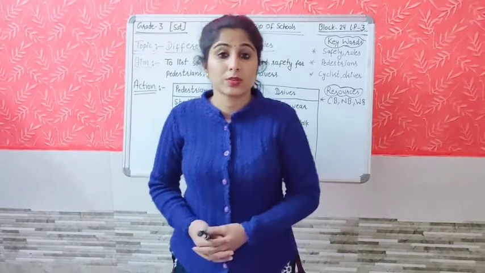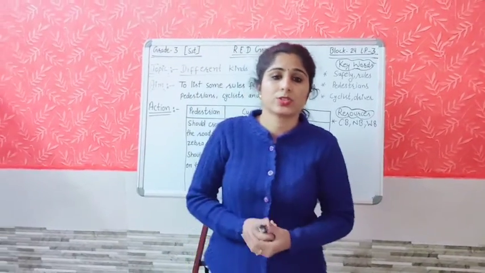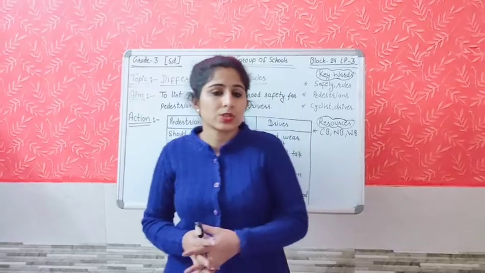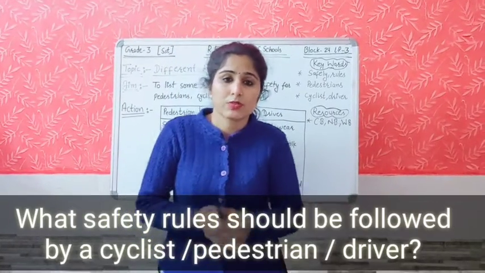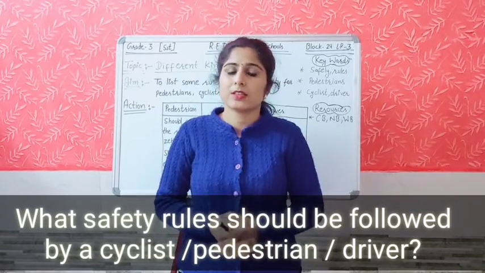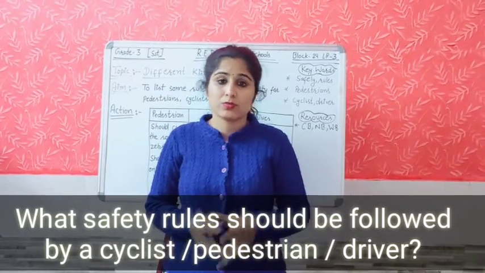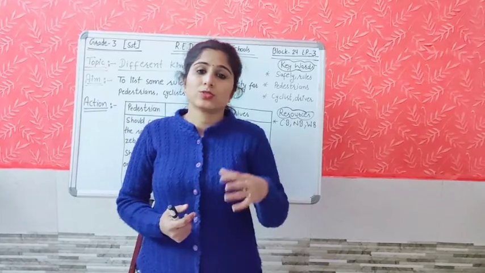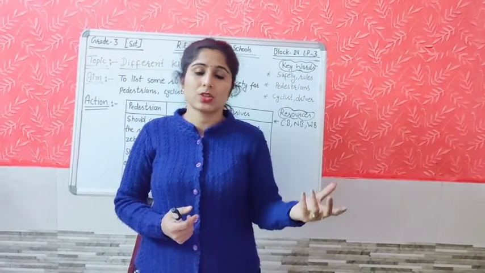So now it is time for the analysis part. Now we are going for the discussion. The first question is, what safety rules should be followed by a pedestrian, a cyclist or a driver? Yes, which rule should be followed? As you read about all these things in the previous chapter also.